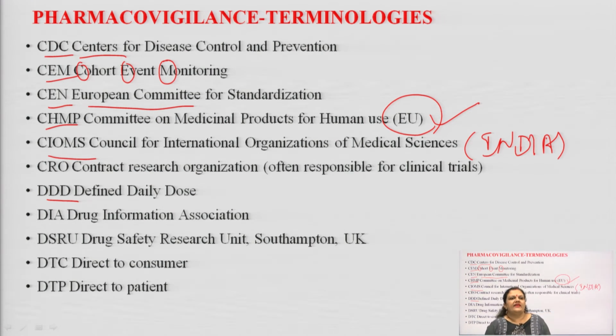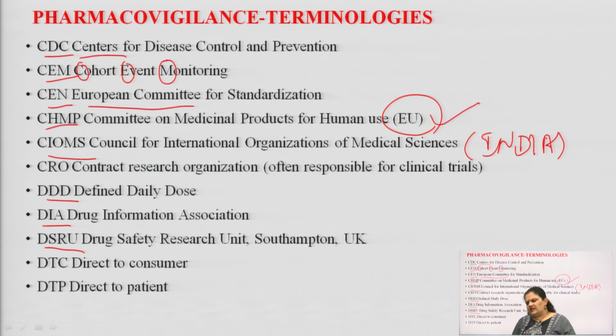Okay, students. Next come to the DIA, which is the Drug Information Association. Next, DSRU is the Drug Safety Research Unit. It is of the United Kingdom, Southampton. The city Southampton gives this DSRU, that is Drug Safety Research Unit. Next is DTC, which is direct to consumer.